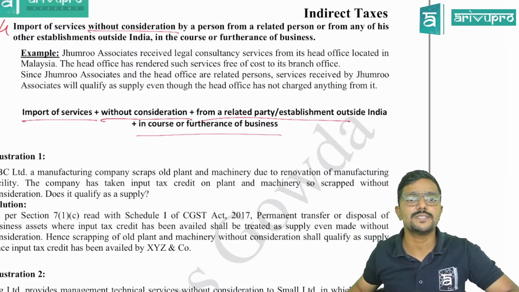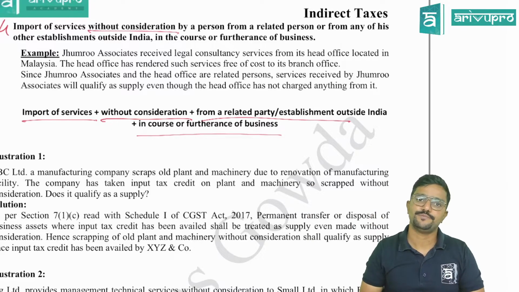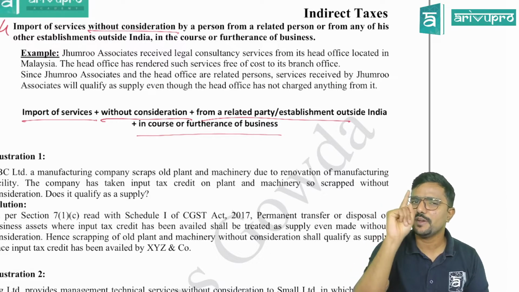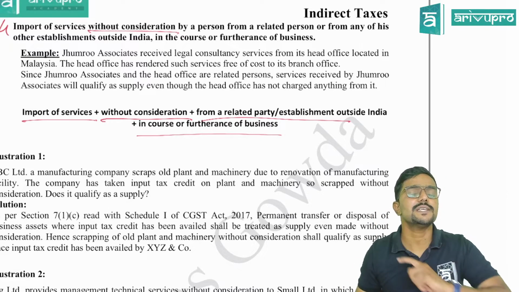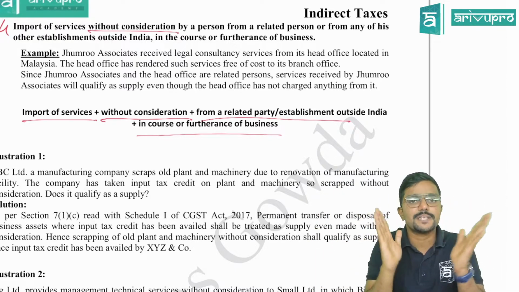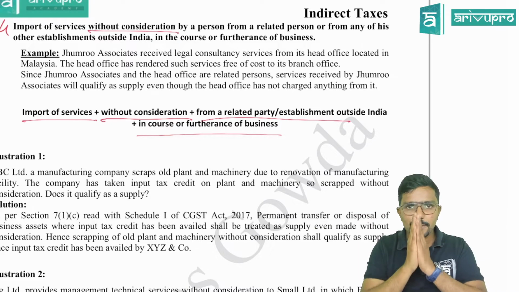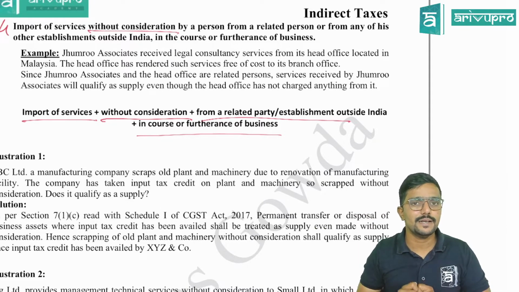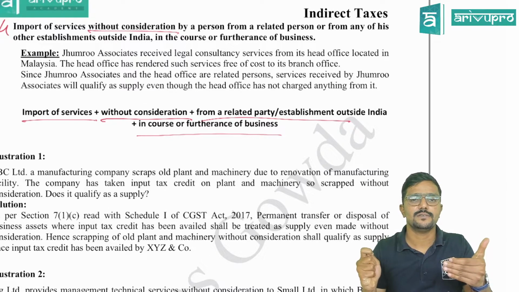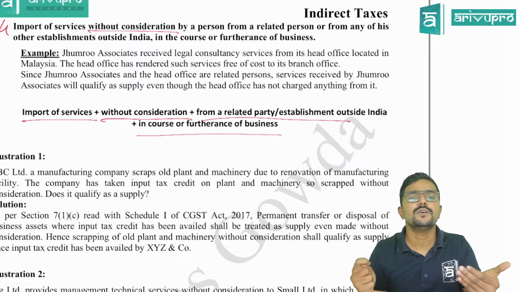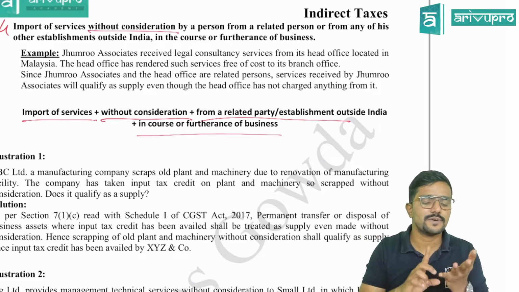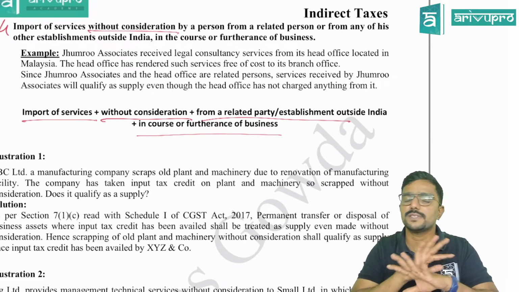Sir, what if it is for personal purpose? It is not a supply as per para 4. So there are totally 4 conditions here, guys. Please be very careful because there are high chances that you may get confused with para 4 and 7.1b. Let me try to explain the difference between these two. Please pay attention. 7.1b will tell if there is import of services for a consideration. From whom you are taking service doesn't matter. For what purpose you are taking service doesn't matter, whether it is for business purpose or personal purpose.